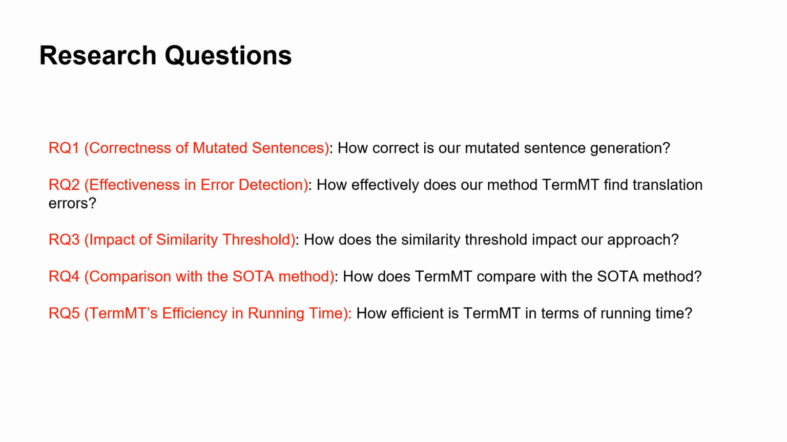Now, let's move on to our research questions. RQ1 addresses the correctness of our mutated sentence generation. RQ2 focuses on the effectiveness of our method, TermMT, in detecting translation errors. RQ3 examines the impact of the similarity threshold on our approach. RQ4 compares TermMT with the state-of-art methods. Finally, RQ5 evaluates the efficiency of TermMT in terms of running time.